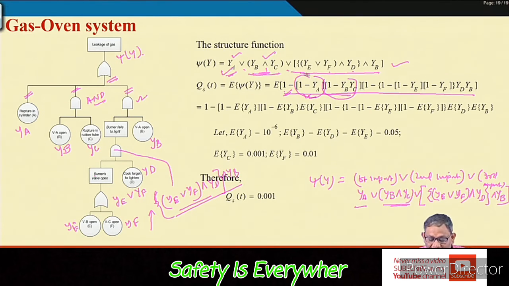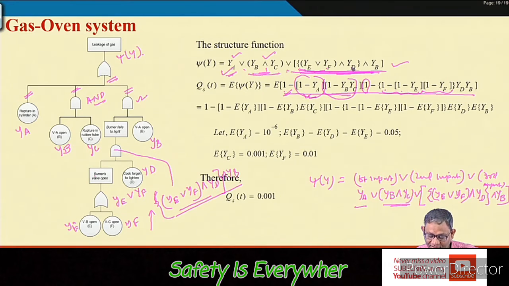Now for the third, union and intersection are there. So for this one we are writing minus, taking care of the inside. It is basically for the first one 1 minus YE into 1 minus YF.